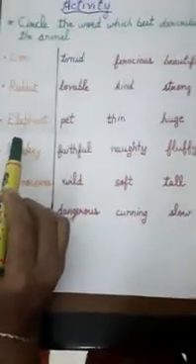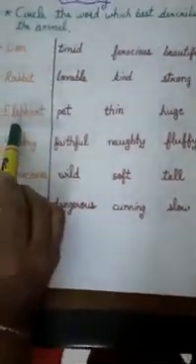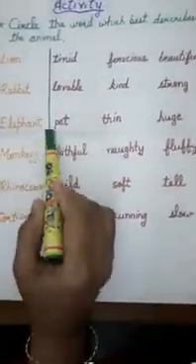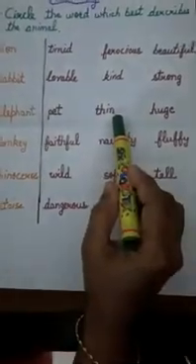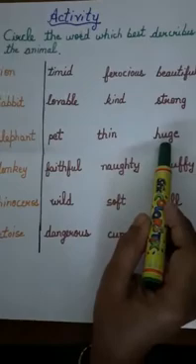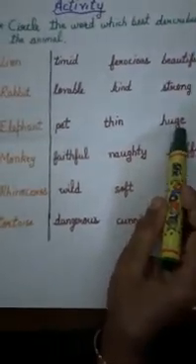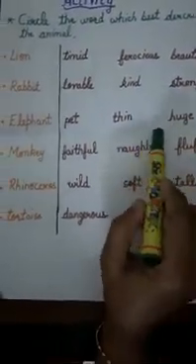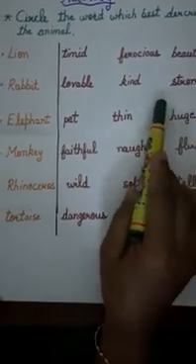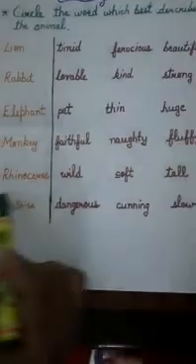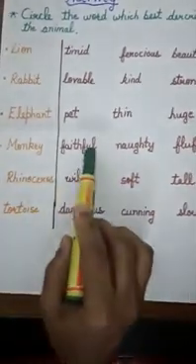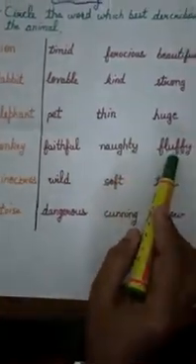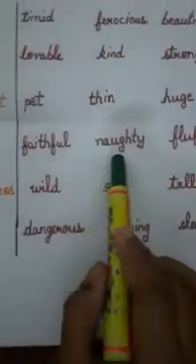And here we come to the elephant. And an elephant, is it a pet, or is it very thin, or is it a huge animal? Yes, children, it is a huge animal. It is very big. The monkey, the naughty monkey, is it faithful, naughty, or fluffy? It is naughty.